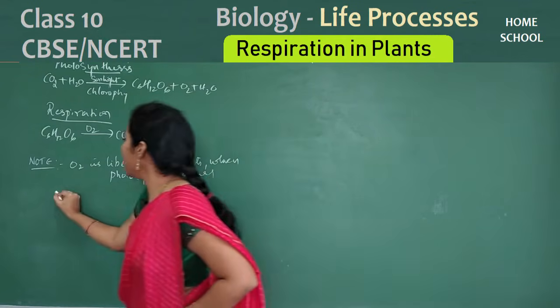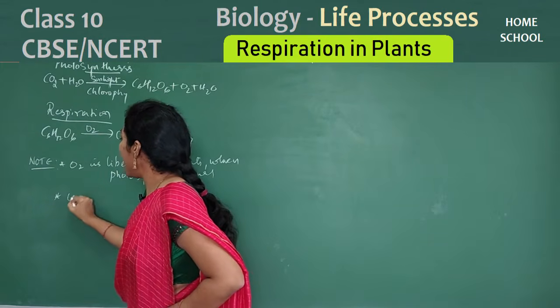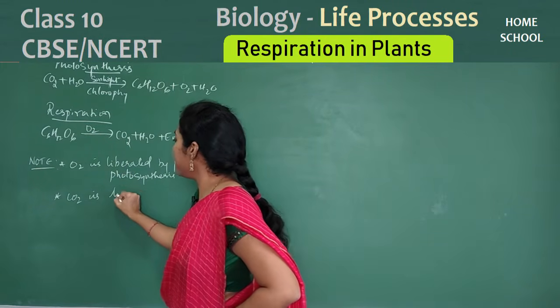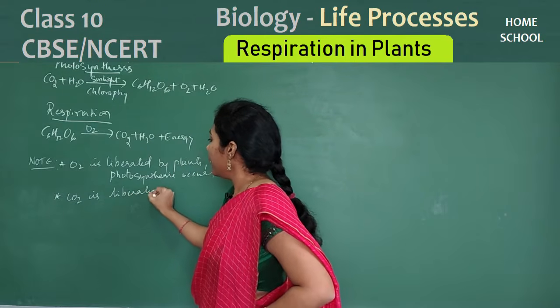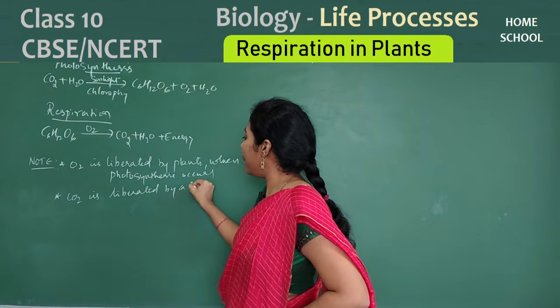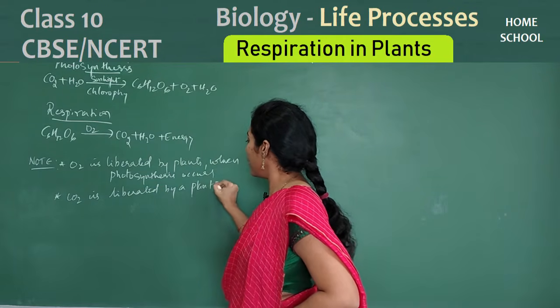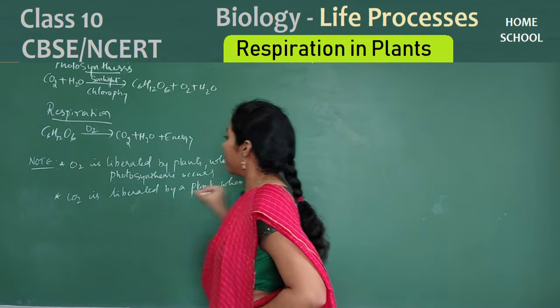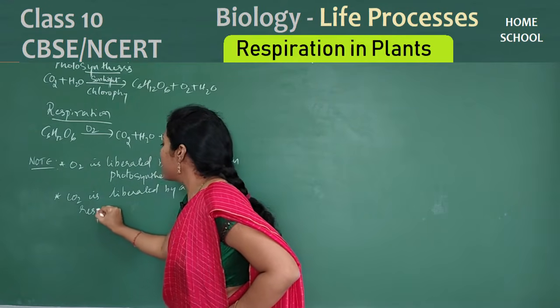And the second point: carbon dioxide is liberated by a plant when respiration occurs.